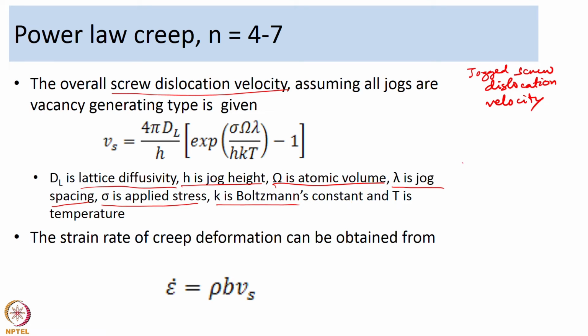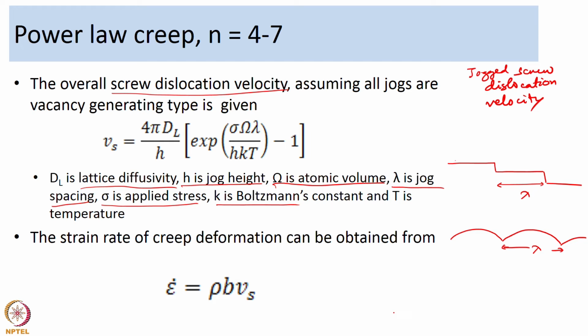So, if you have edge jogs like that, this will be the spacing between the jogs. So, another way of looking at it is, say a jog is impeding a screw dislocation from moving. So, this will be the lambda. So, that is the jog spacing, lambda is the jog spacing.